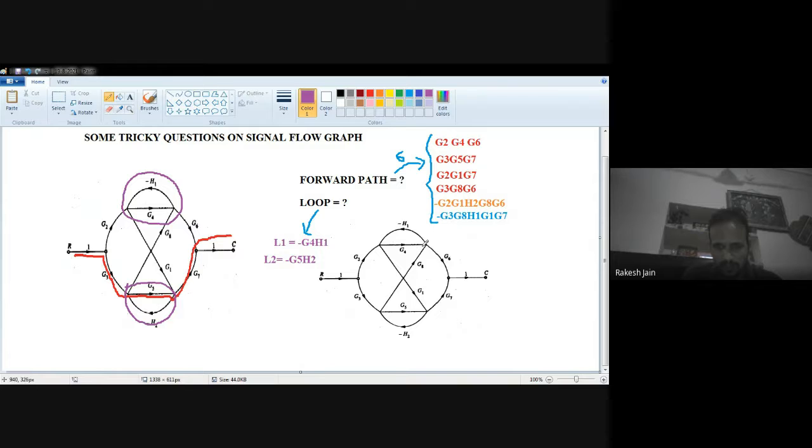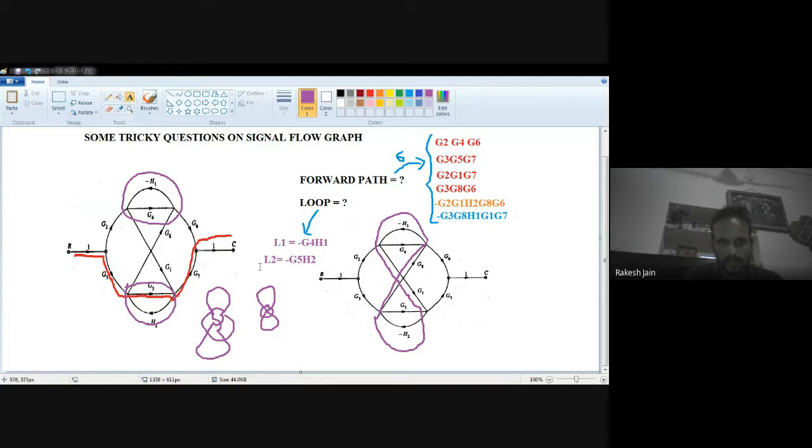Now see very carefully: this minus H1, then G1, then minus H2, and then G, because they are not touching each other. This is a loop because they are not touching here. They are actually like this one, then this, then this. Both are not touching each other here. So this is also a loop.